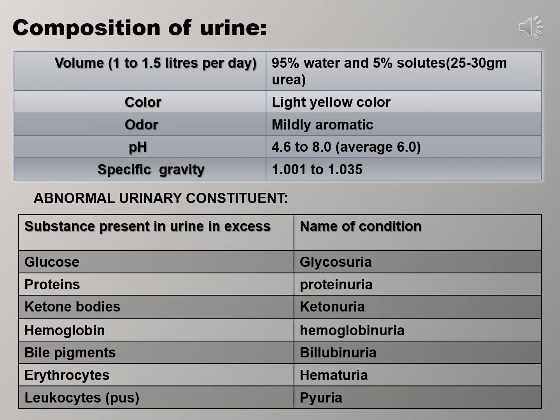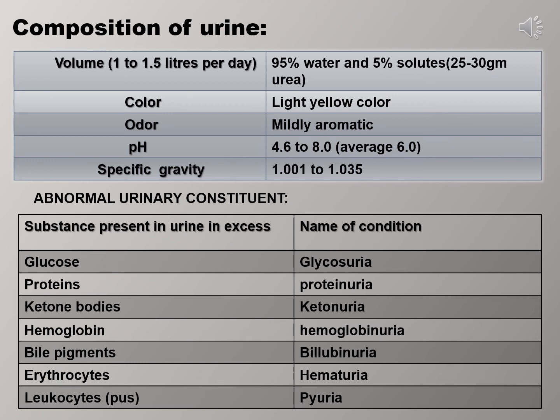Chemical composition of the urine. Urine volume is about 95% water and 5% solute, of which the largest solute fraction is the nitrogenous waste like urea, creatinine, and uric acid. The color of the urine is light yellow due to the presence of urochrome and urobilin pigment. Urochrome pigment is produced from the breakdown of bile, whereas urobilin pigment is produced from the breakdown of hemoglobin. It is mildly aromatic because of the presence of ammonia-like substances.